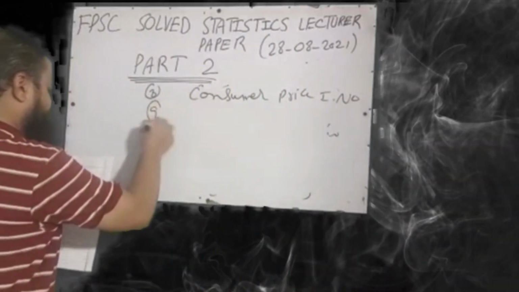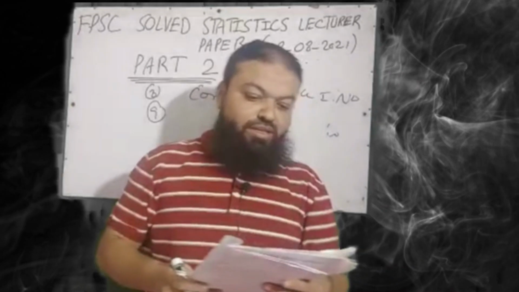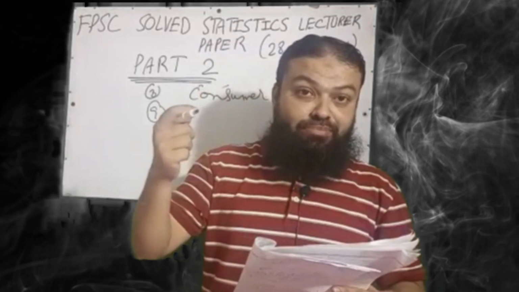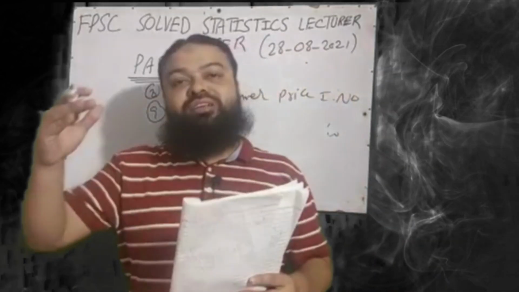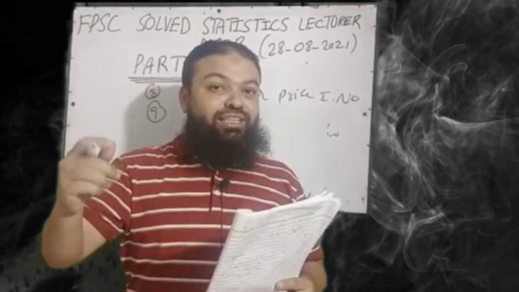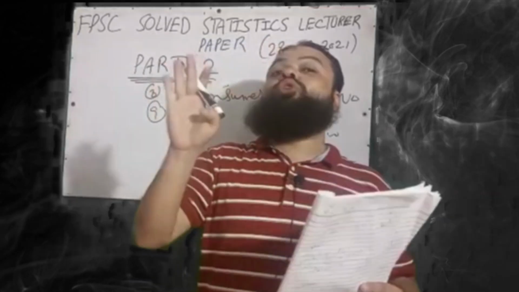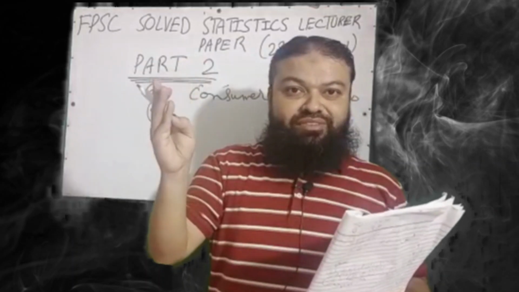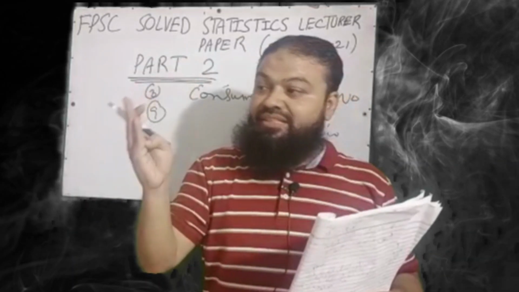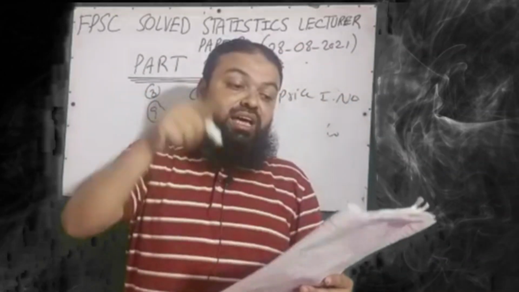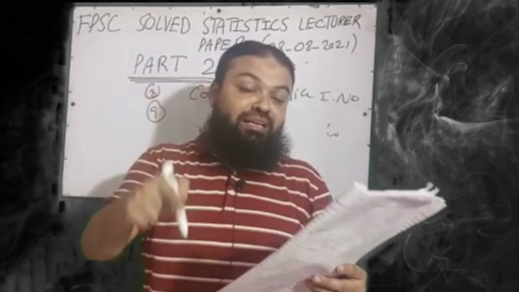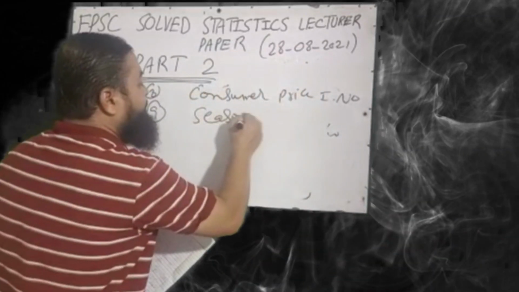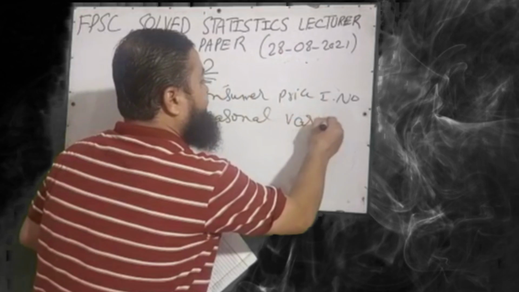Question number 9. Average method is used to calculate which type of variation? Dear students, we have learned in BSc that for calculating seasonal variations there are 4 methods: percentage annual average method, ratio to moving average method, ratio to trend method, and link relative method. It means the percentage annual average method is used to calculate seasonal variations. The correct option is seasonal variations.